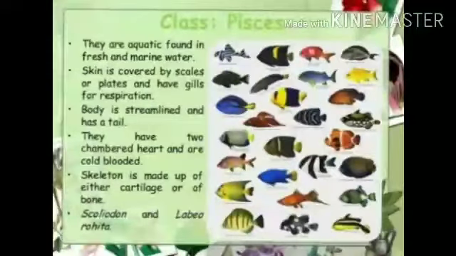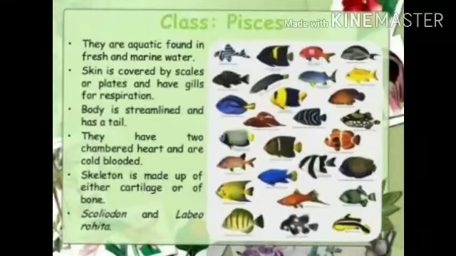Next, class Pisces. These are fish. They are exclusively aquatic animals. Their skin is covered with scales, plates. They obtain oxygen dissolved in water by using gills. The body is streamlined and a muscular tail is used for movement.